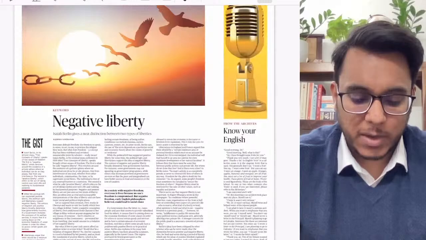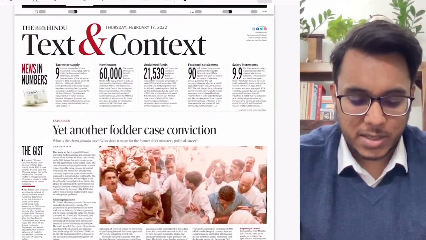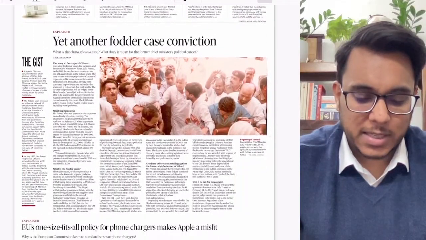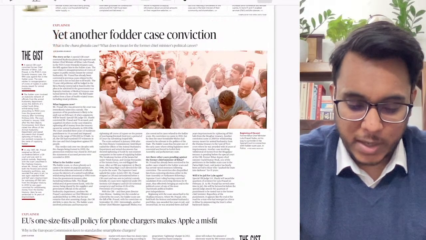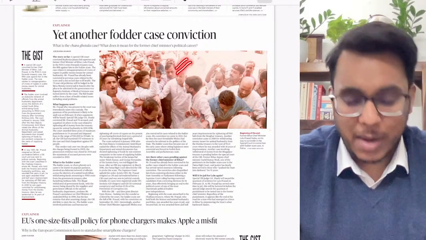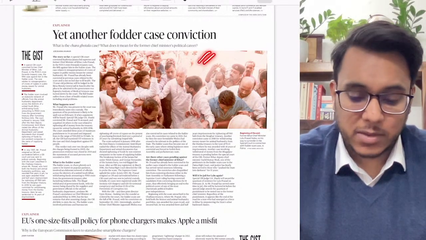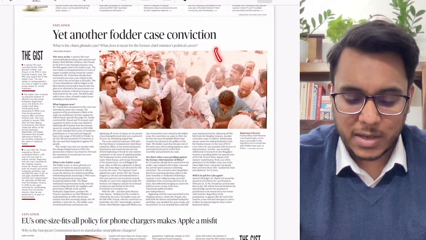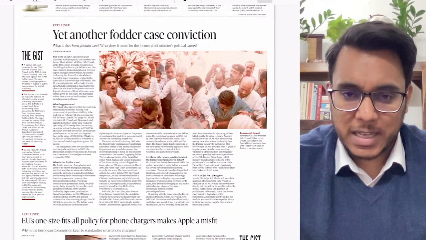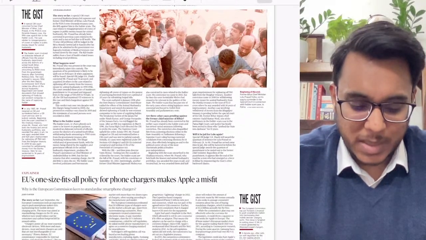In the Hindu newspaper, we have the Text and the Context section. In the Text and the Context section, the first article is talking about yet another Fodder case conviction. This particular article is about Lalu Yadav's conviction in the Fodder scam. Guys, with respect to the examination, nothing is very much important. The details with respect to the scam have been provided.